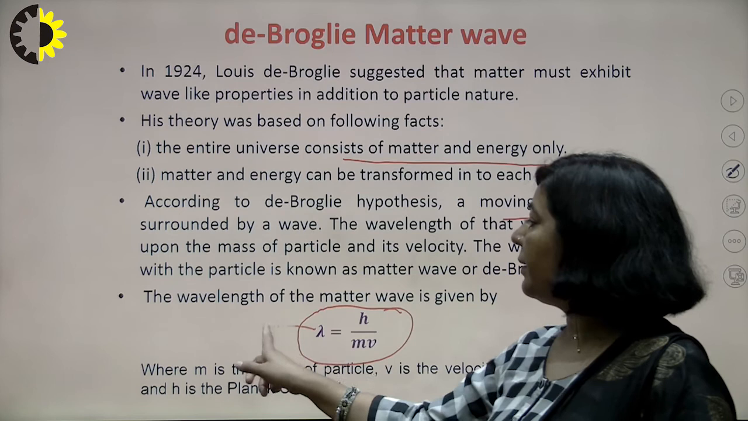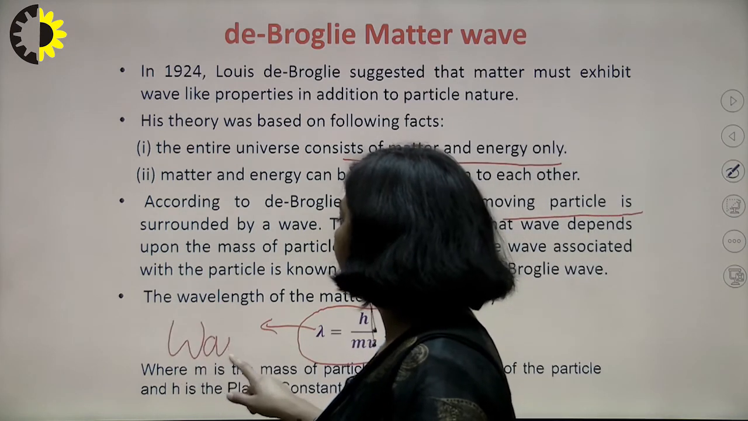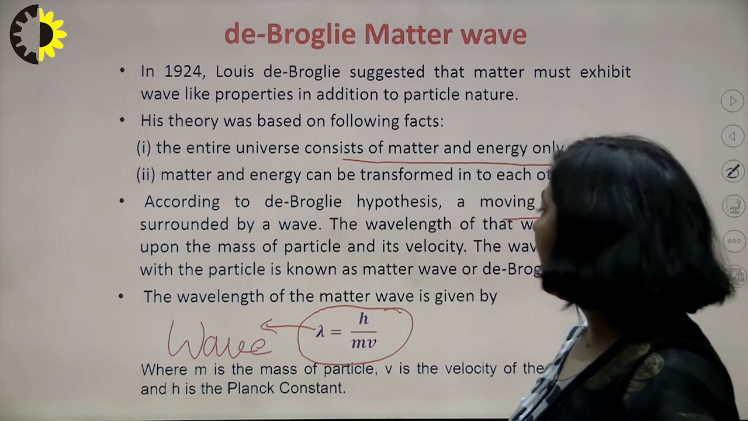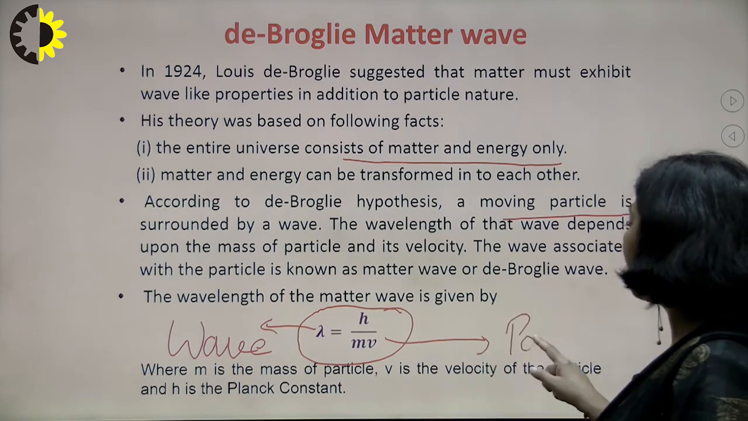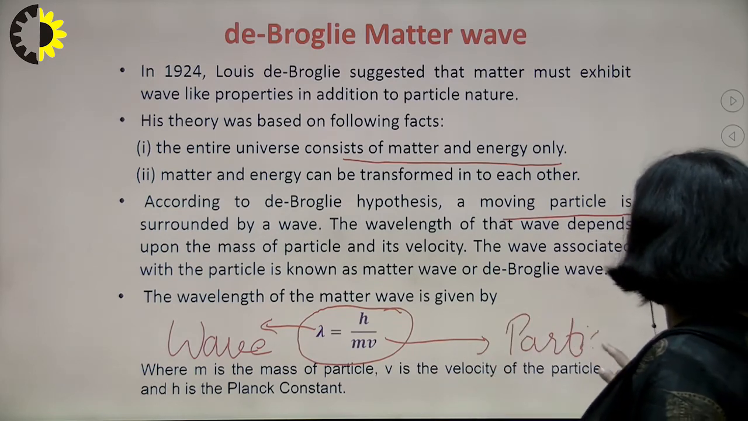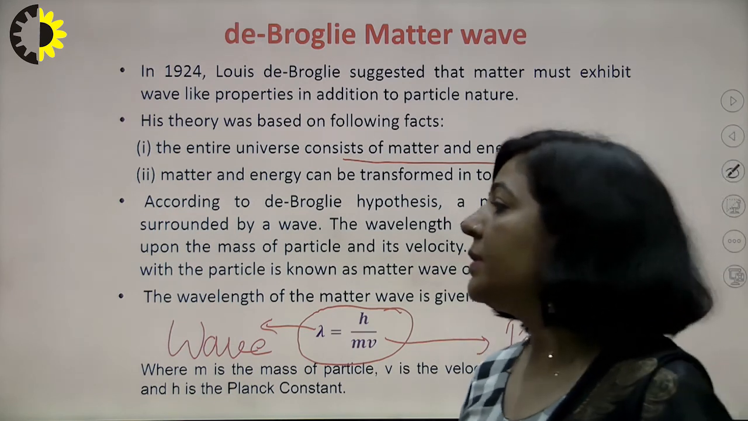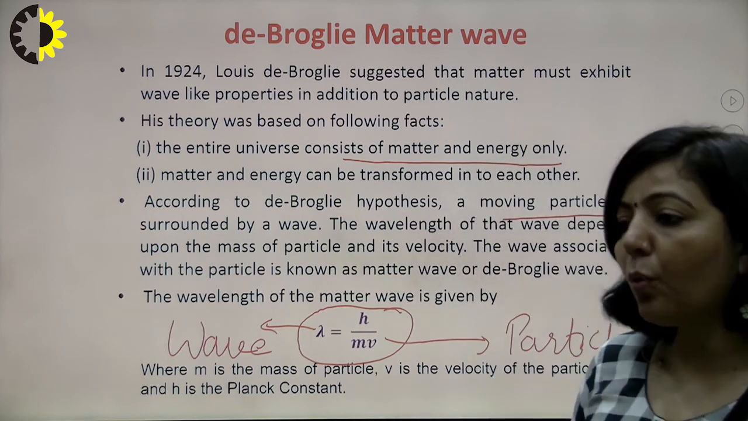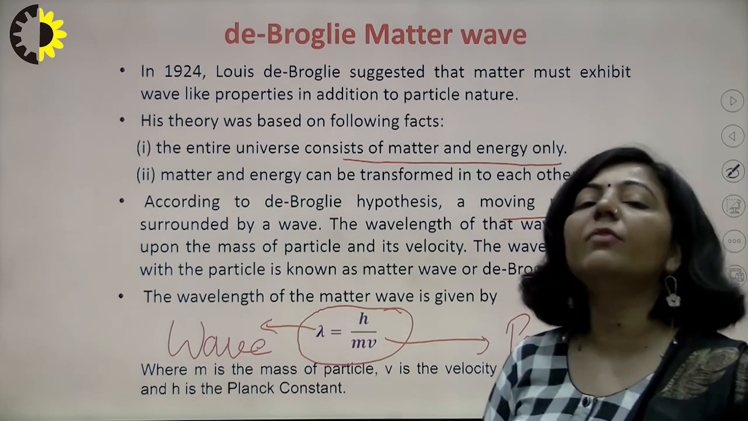So you can see here lambda, that is wavelength, and you know wavelength is a characteristic of a wave, right? So the left hand side represents wave nature, and on the right hand side you can see mv is momentum, and you know momentum represents the particle character. It means this equation, lambda equals h upon mv, is itself a justification for a correlation between particle and wave nature. So it is going to correlate particle and wave nature.